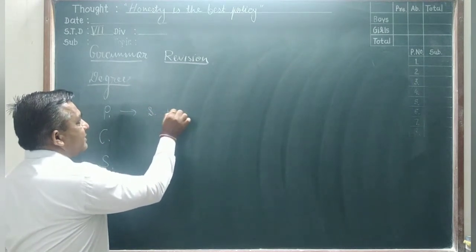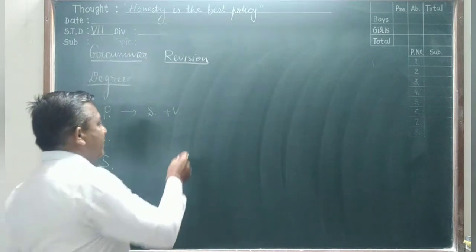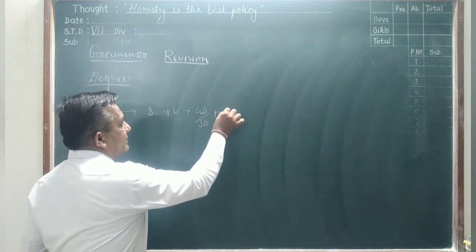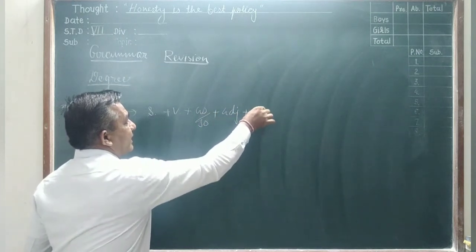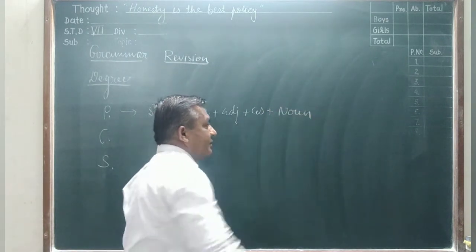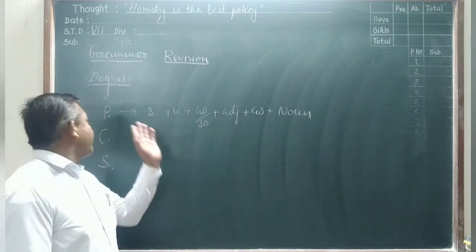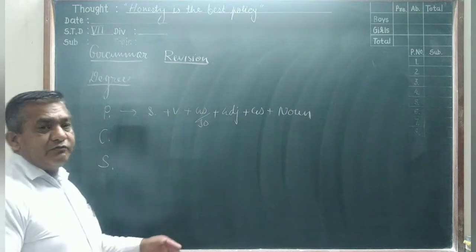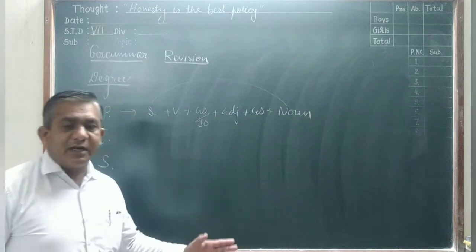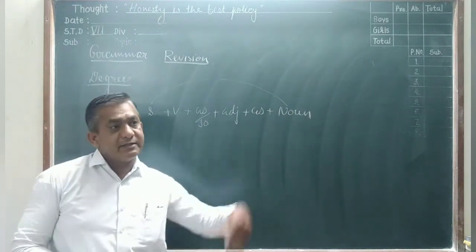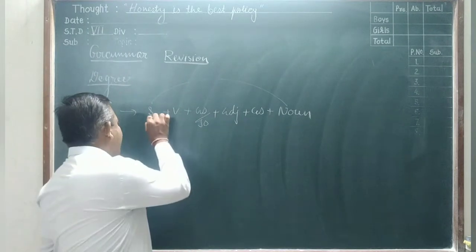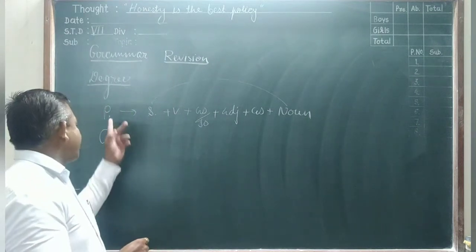Subject plus verb means helping verb or other verb, after that as, so plus adjective plus again as after that noun. That is the sentence pattern of the positive degree. When we change the positive degree into the comparative, the positive degree compares a single man with another single man, single things, and the same single animal.